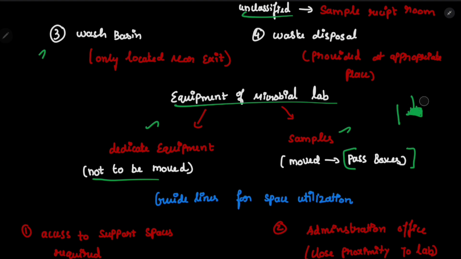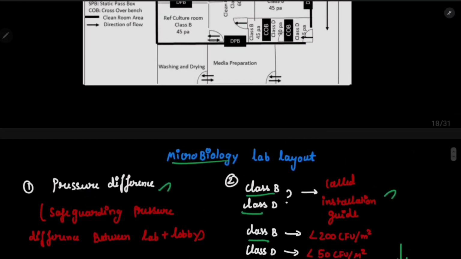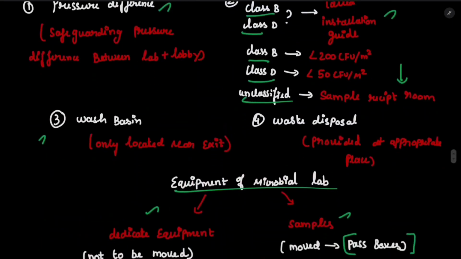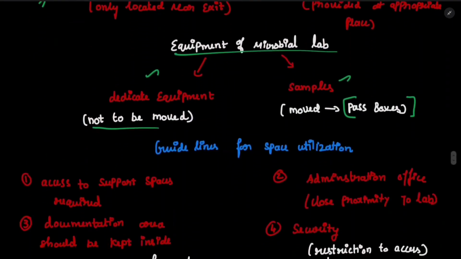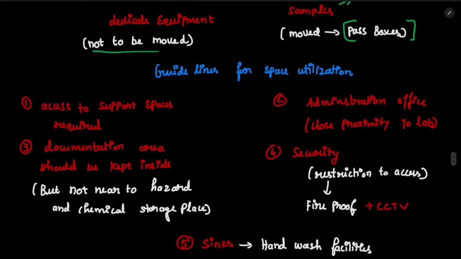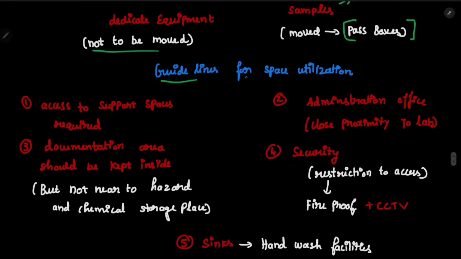Okay, so if it is a dynamic pass box, then it can be moved easily. If it is a static pass box, then once it enters into a specific room, it cannot be moved. That is a dynamic and static pass box. Okay, so using the pass box, we will transfer the samples from one place to another place. Now these are some general points, like we have discussed all the rooms, as you can see. Now the rooms are over.